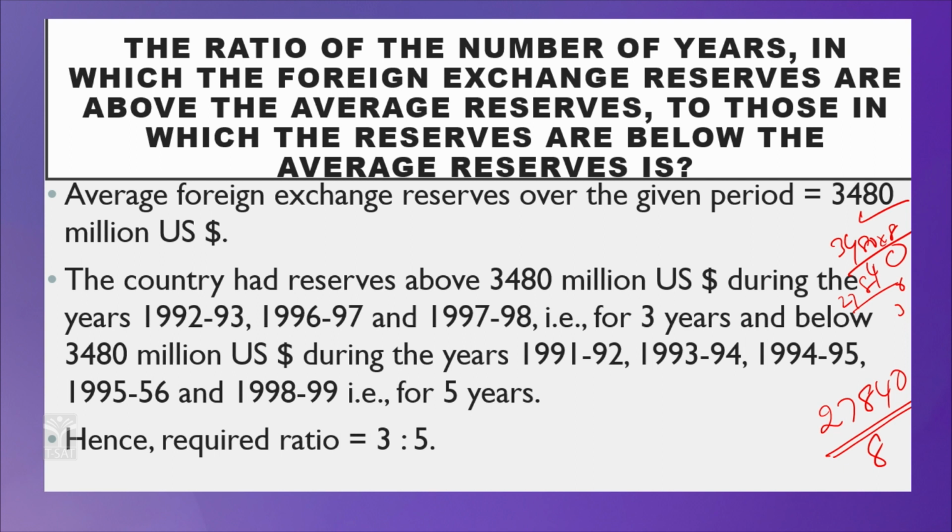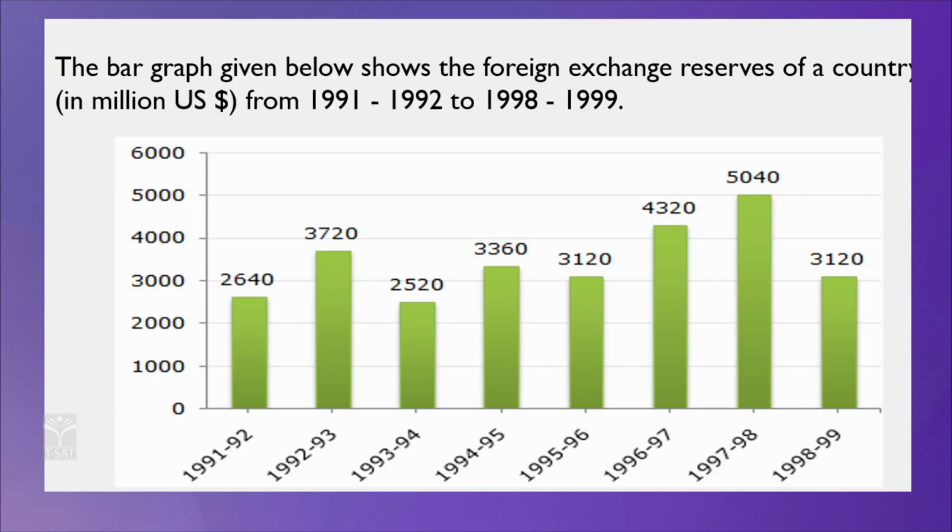Okay. Now, 3,480. Just observe now, we will count the values above 3,480.